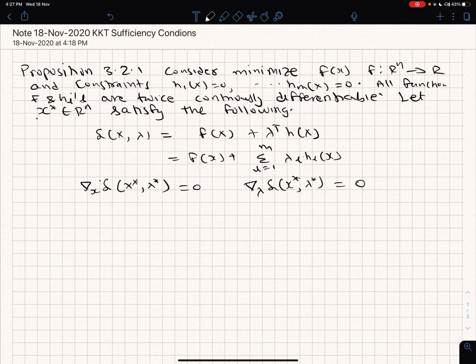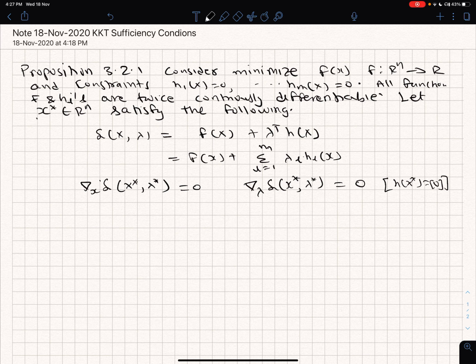So in other words, x star lambda star is a stationary point of the Lagrangian function. This is one thing which is given. This is a part of the necessary condition, if you recall. And this other part only means h of x star is equal to 0 vector. That's all it means. Nothing more.